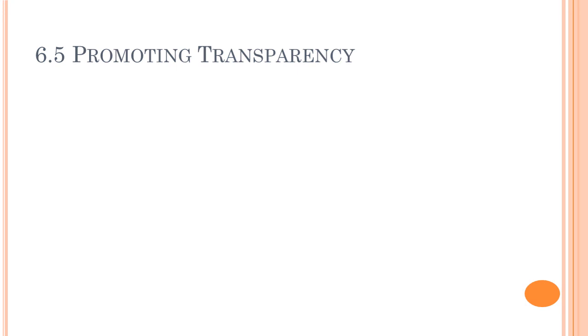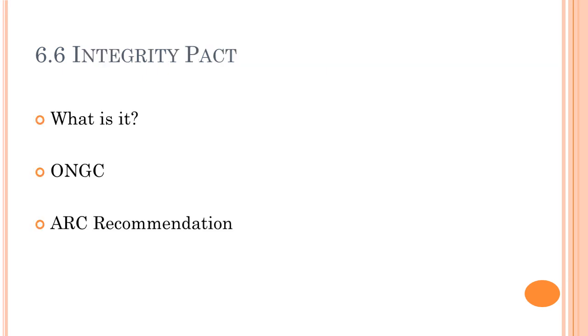Now again, we'll not talk too much about it here because they have not talked too much regarding promoting transparency. You can read the first report. Now let's talk about 6.6, which is Integrity Pact. First of all, what is Integrity Pact? This is very important because if you don't read this in ARC, you won't understand what Integrity Pact is. So Integrity Pact is an agreement between a public agency procuring goods and the bidder for a public contract, declaring that no bribes are transacted and overseen and scrutinized by an independent outside observer.